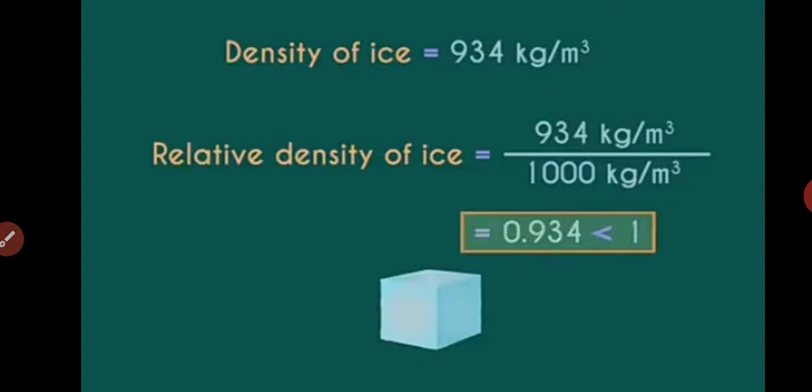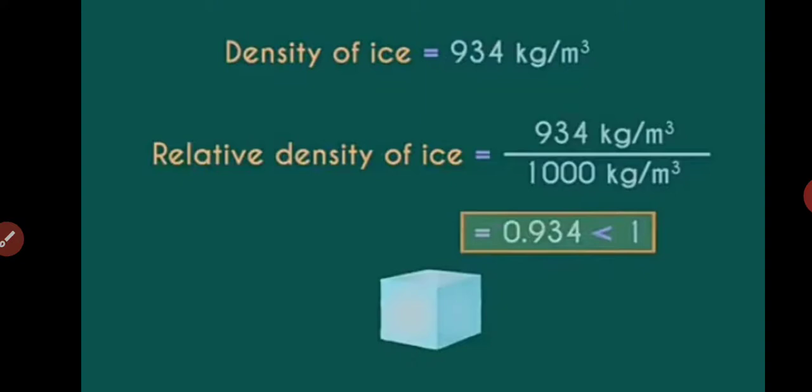And if I talk about density of ice, that is 934, then putting the same in the formula of relative density, density of ice is 934 upon density of water is 1000. Therefore, we have 0.934 as the relative density of ice.